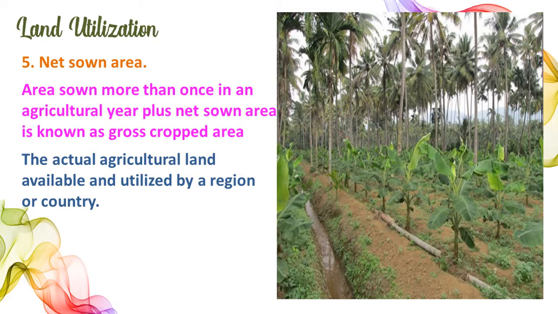See here, area sown more than once in an agricultural year. It means we sow crops not one time, but two times or three times also. Net sown area is, in other words, the actual agricultural land available and utilized by a region or a country.